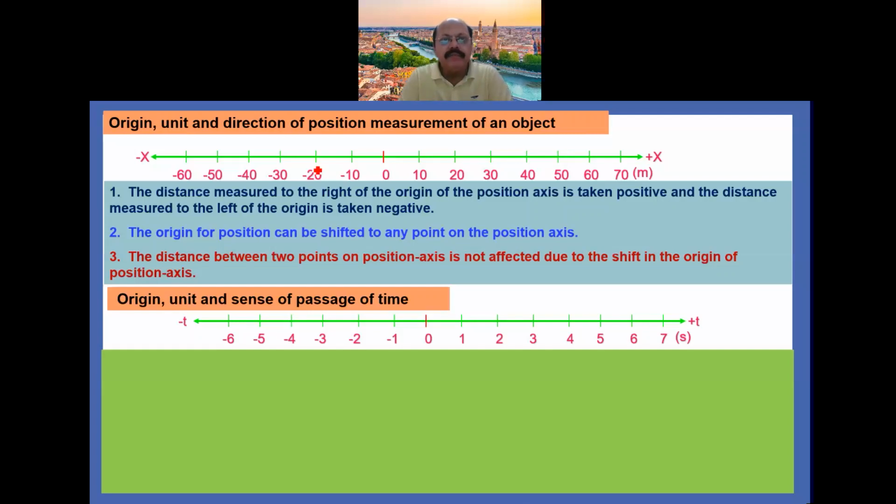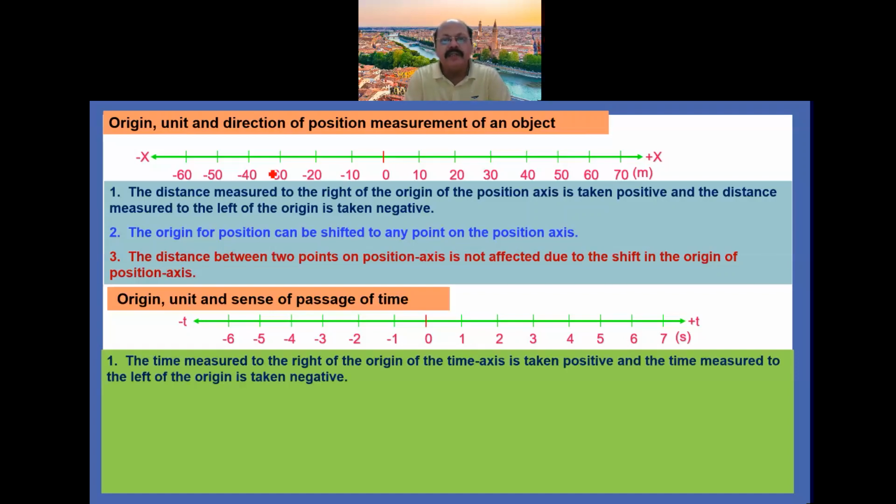Similarly, we can also explain the origin, unit and sense of passage of the time. So here also we take this point, origin of the time axis. Similarly, we can say that the time measured to the right of the origin of the time axis is taken positive, and time measured to the left of the origin is taken as negative. Second point, the origin of time axis can be shifted to any point on the time axis.